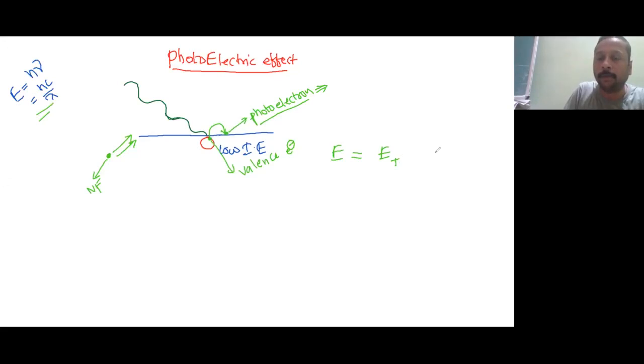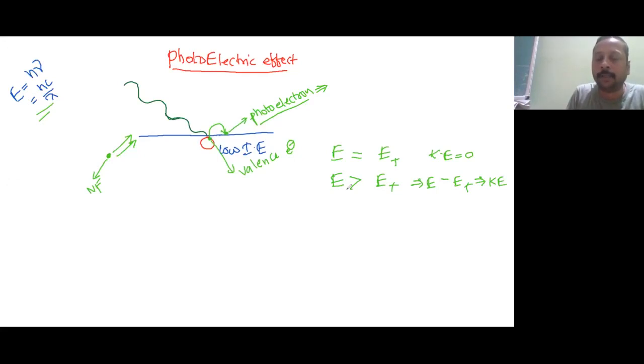If we are exactly providing it, then there won't be any energy left over for the electron, so it will stay back. So when the given energy is exactly equal to threshold energy, the movement of electron is zero, therefore kinetic energy will be zero. If our given energy is greater than threshold energy, then obviously that extra energy, which is E minus ET, will be converted into kinetic energy.